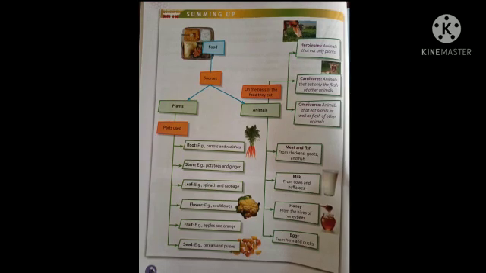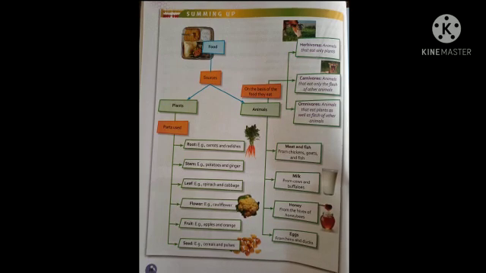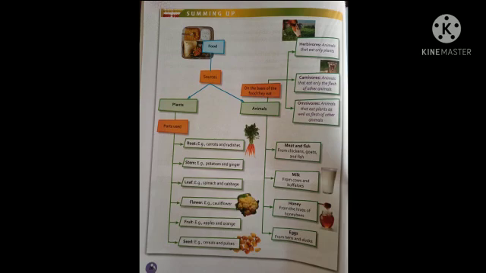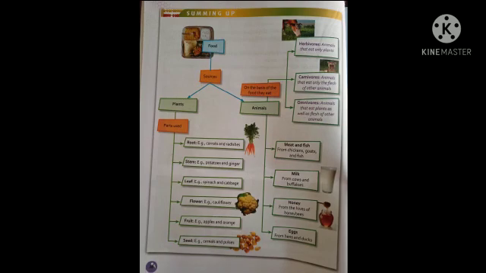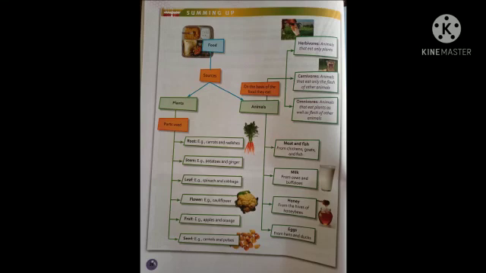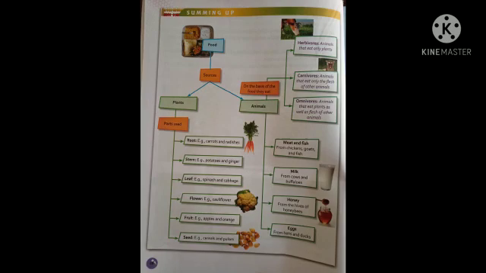And from animals, we get meat and fish from chicken, goat, and fish, milk from cows and goats, honey from honeybees, and eggs from hens and ducks. On the basis of the food animals eat, they are classified as: first is herbivores that eat plants only, second is carnivores that eat only the flesh of other animals, and the third one is omnivores that can eat plants and flesh of other animals both.